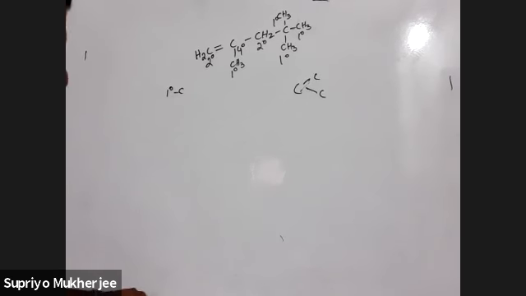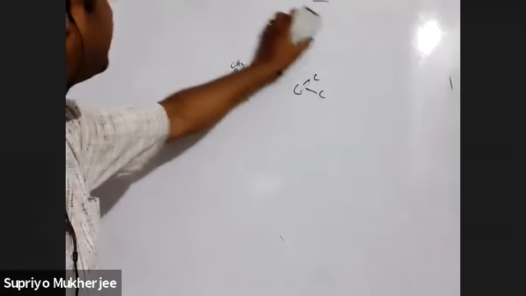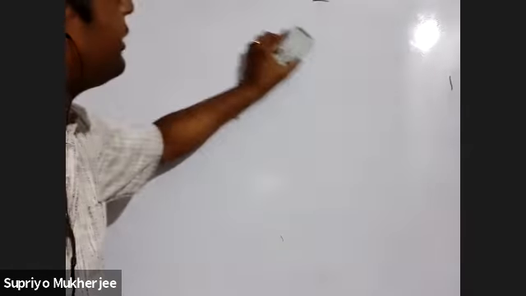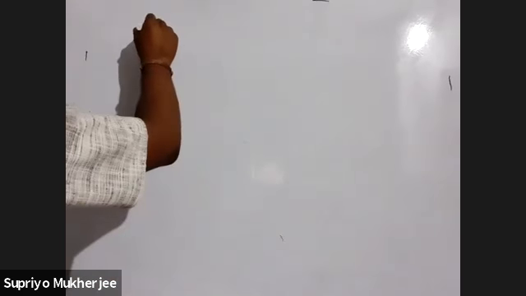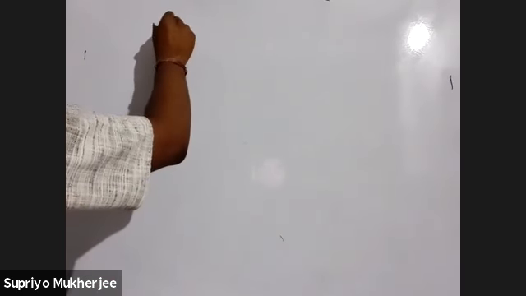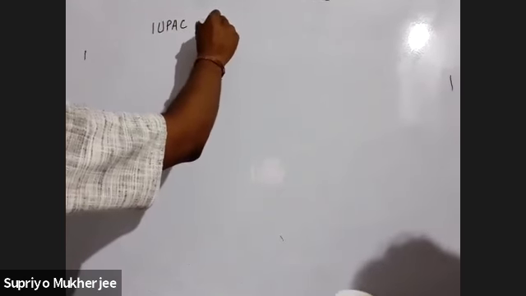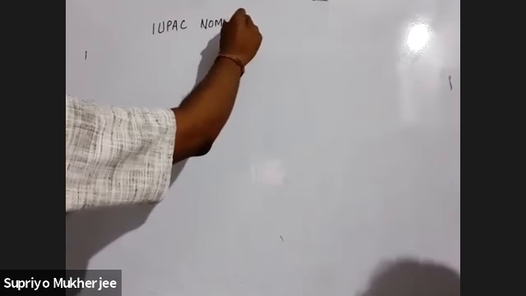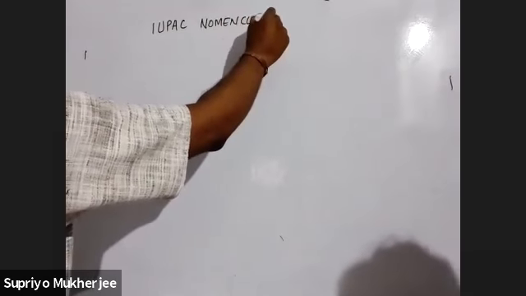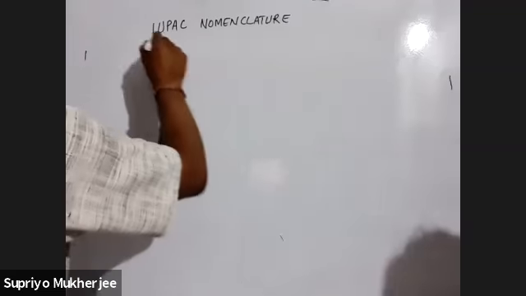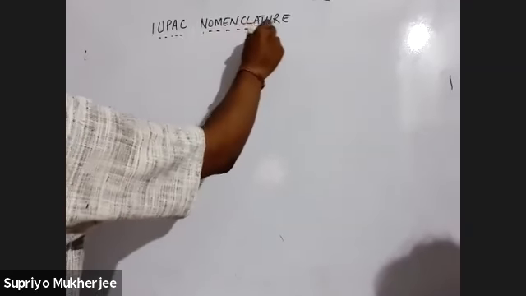So let us go ahead with IUPAC nomenclature. So we can start IUPAC nomenclature. Definitely we can't finish it today. We'll try how much we can do. Let's see. Okay. So IUPAC. There are certain rules of IUPAC nomenclature. I think almost everybody knows the basic rules.